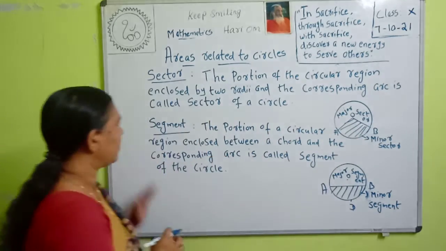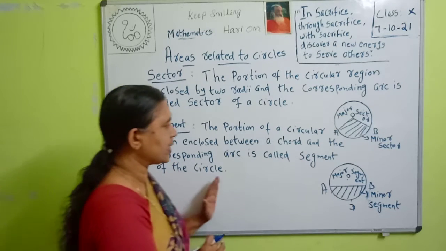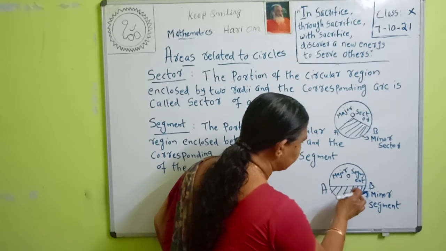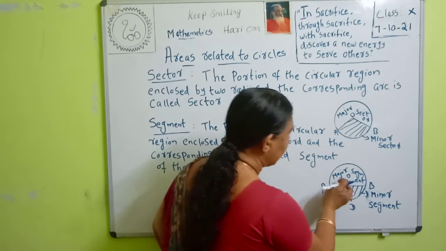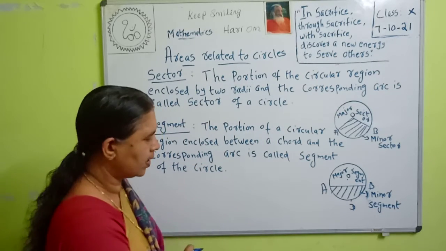Okay. Then segment means the portion of a circular region enclosed between a chord and the corresponding arc. This is the chord and the corresponding arc. So this shaded portion is called the minor segment and the other is called the major segment of the circle. Okay.